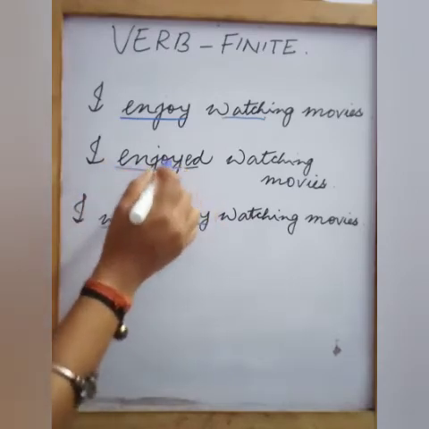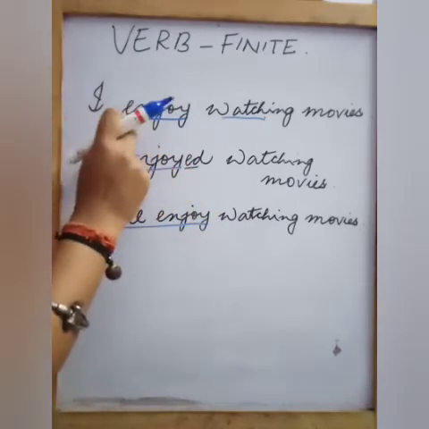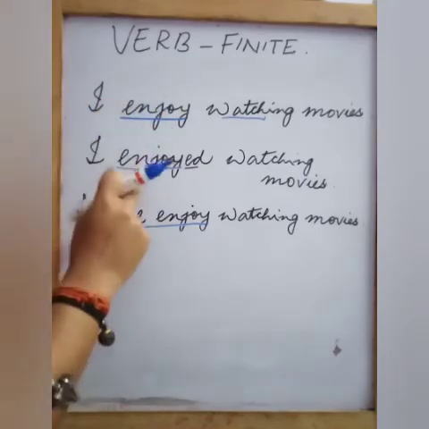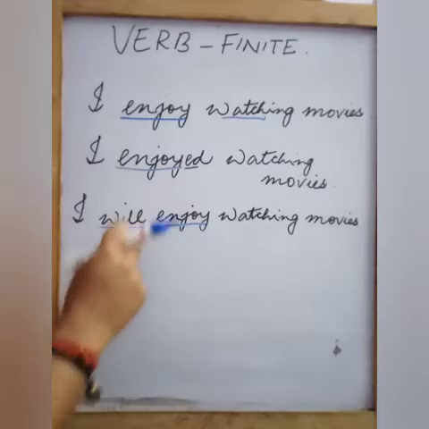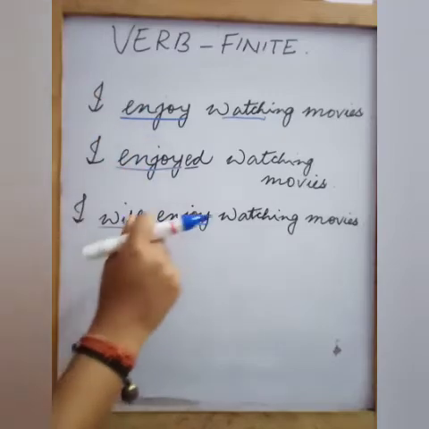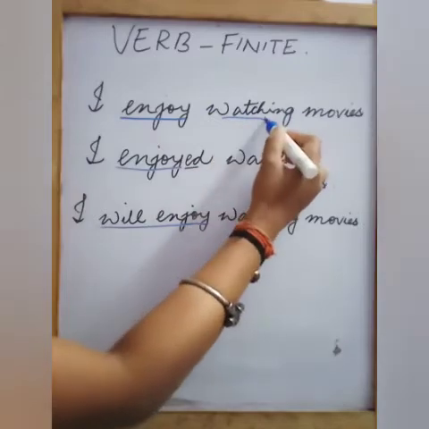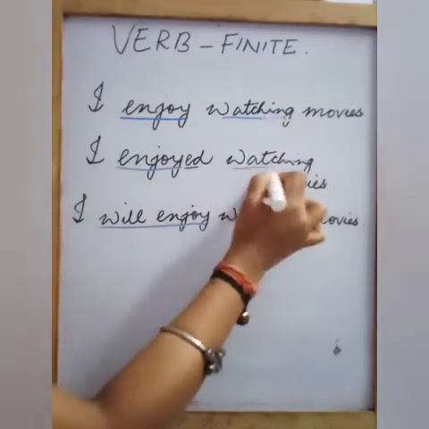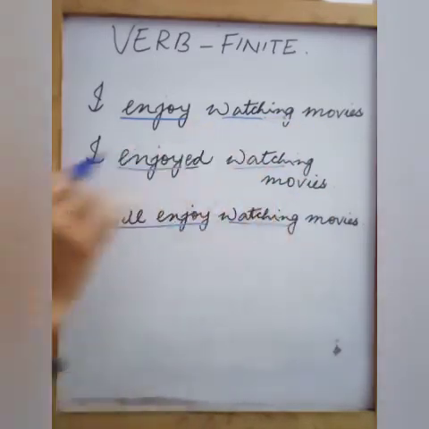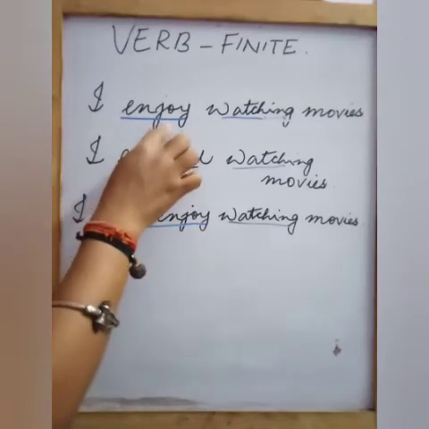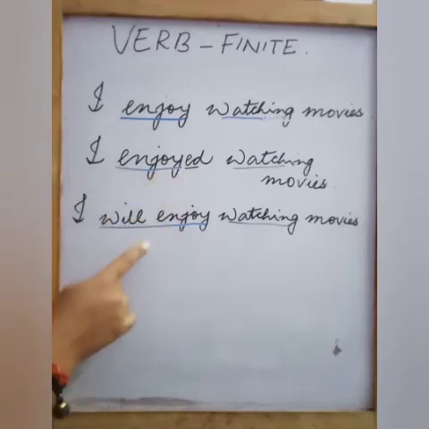So in these 3 sentences, you see what is happening? The form of the verb is changing, isn't it? The tense, present, past and future. So the tense has changed. But you see, in all these sentences, this verb, watching, has remained the same. It hasn't changed, isn't it? It has remained watching, be it in the present tense, past tense or in the future tense. So this is the difference.